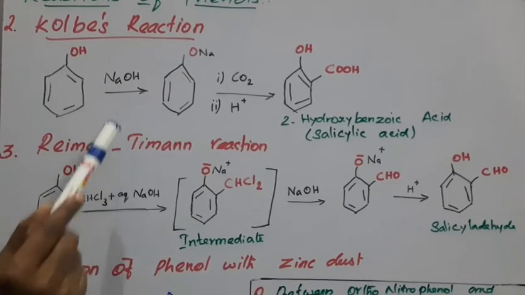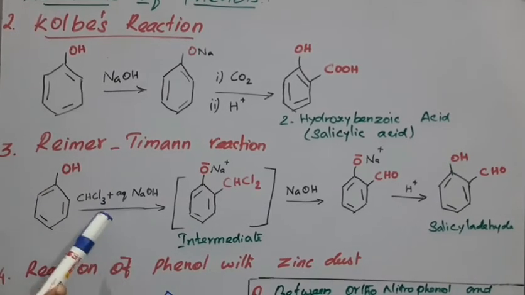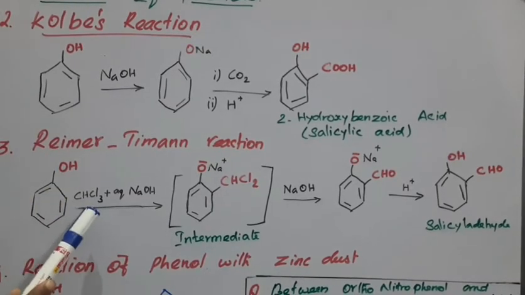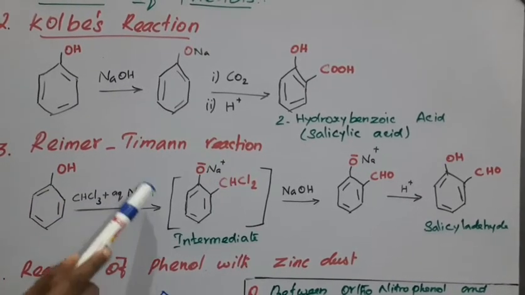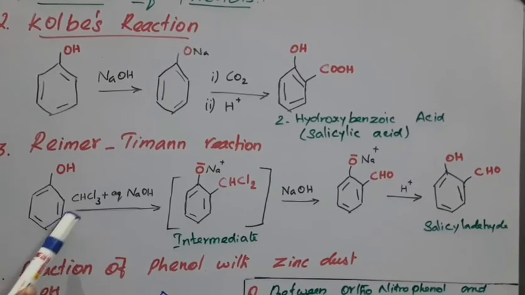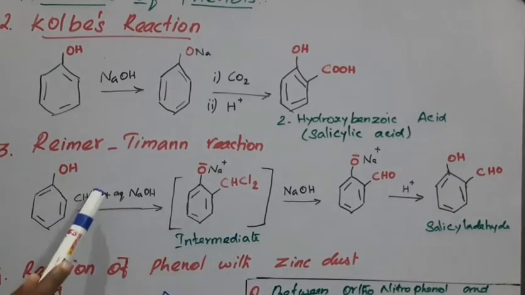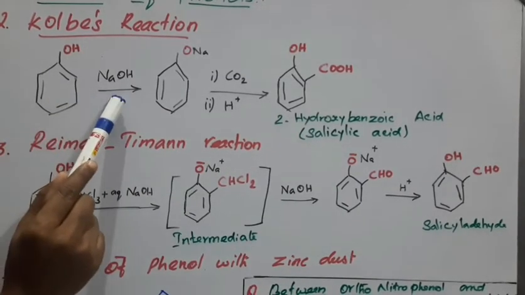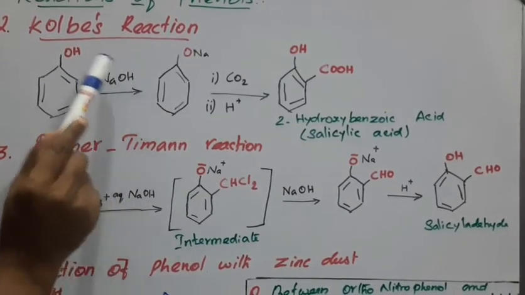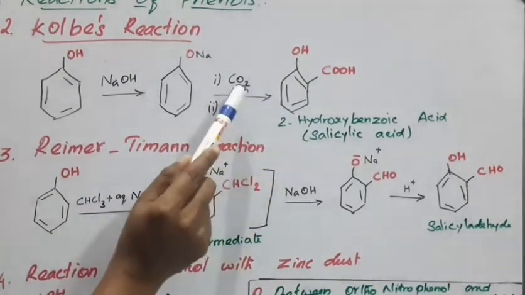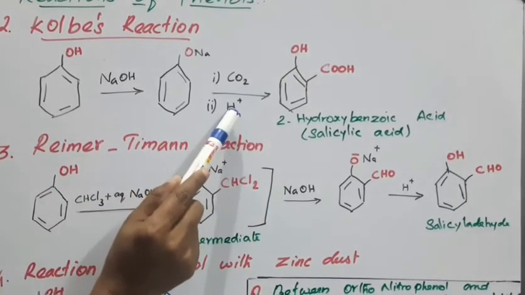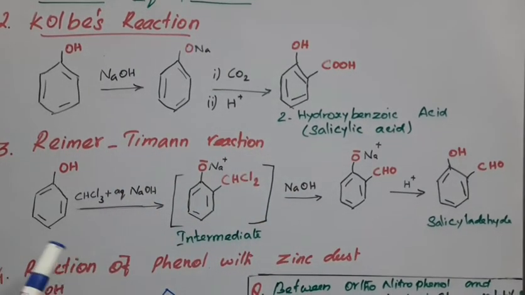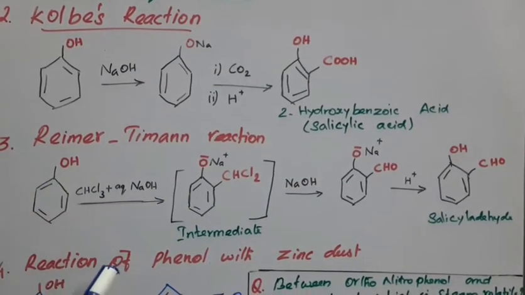In the exam, if only the arrow-mark reagents are given, you have to proceed from them. Phenol with CHCl3 plus NaOH is the Reimer-Tiemann reaction. What is the product? Salicylaldehyde. Suppose phenol is given with NaOH, then CO2 plus H plus, as in Kolbe's reaction. What is the product? Salicylic acid. This is what you are going to do from the exam point of view.